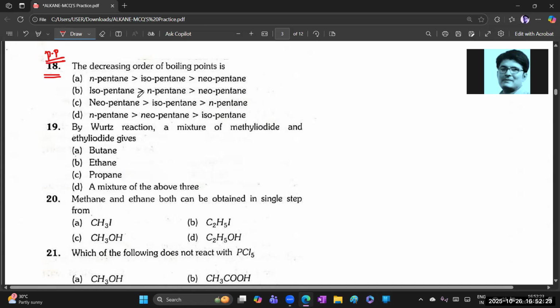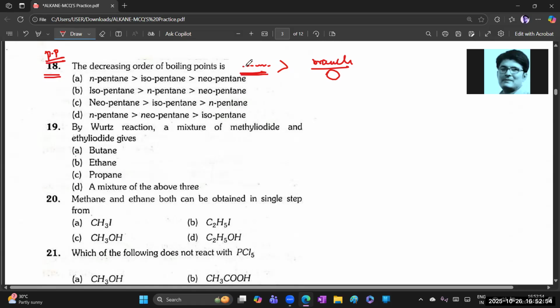The decreasing order of boiling point. Branched chains have a lower boiling point than normal chains because the surface area is less; you can look at our class notes. For the branched chain the surface area is less, so it requires less boiling point.